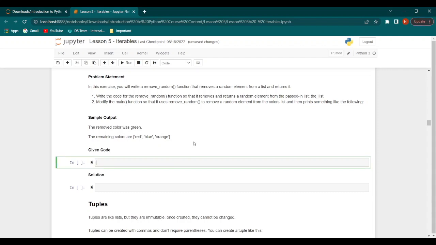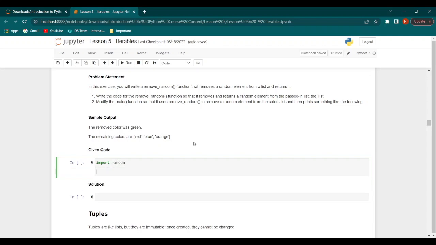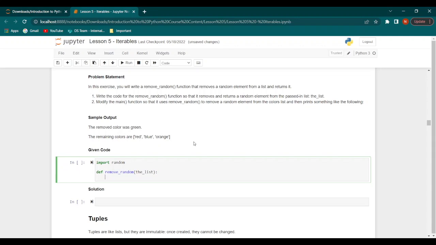Now, our given code would look something like this. So we would have import random, then we would have the function defined remove random, the list, and after this we would just say pass, because this is where we would need to replace our code.